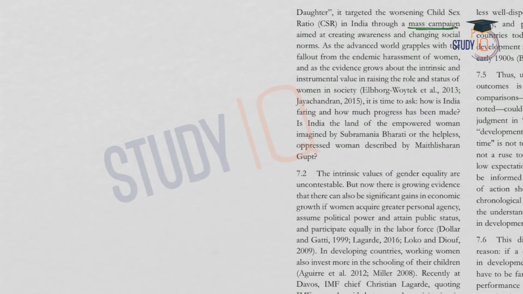Through this mass campaign, the government had targeted to create awareness and also to change the social norms. Basically, in India, the violence against women or favor for male is because of the attitude. So the attitude of Indians should change. This is an attitudinal problem, and through the campaign the government was trying to bring in some awareness that can change the attitude. So an awareness campaign was launched.